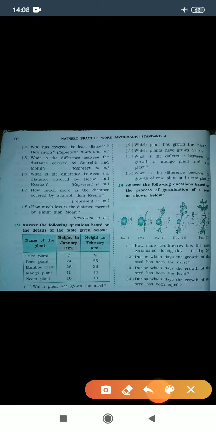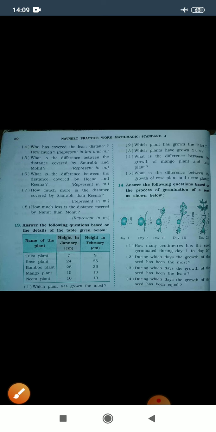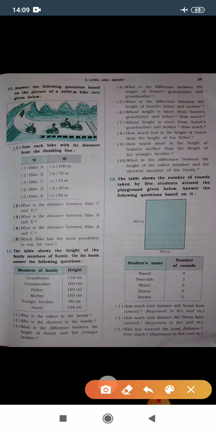Let's read. What is the difference between the distance covered by Hina and Rima? Same as question number 5, we need to find this answer, Hina and Rima. So Hina and Rima. Hina ran 3 rounds and Rima ran 2 rounds. So let's calculate first Hina.